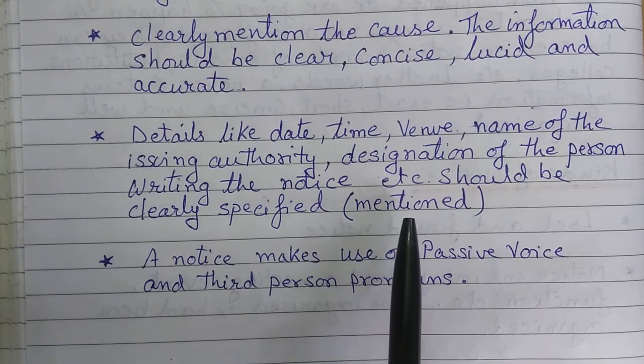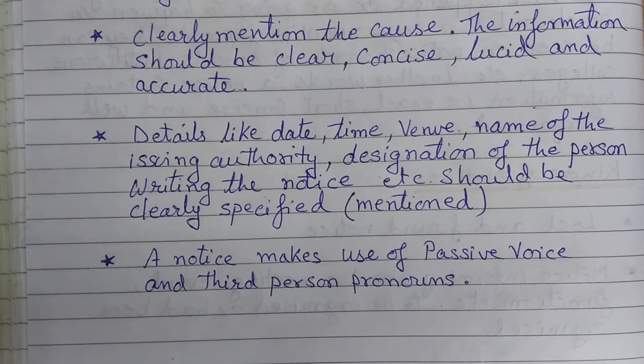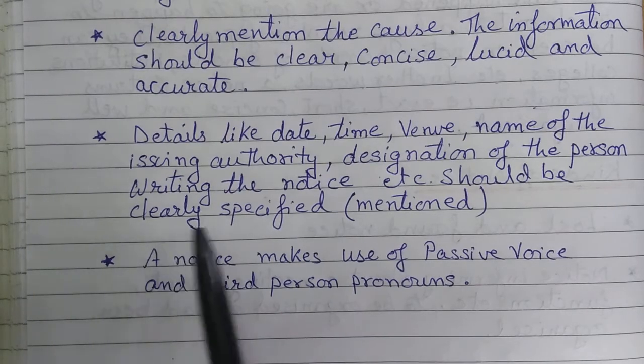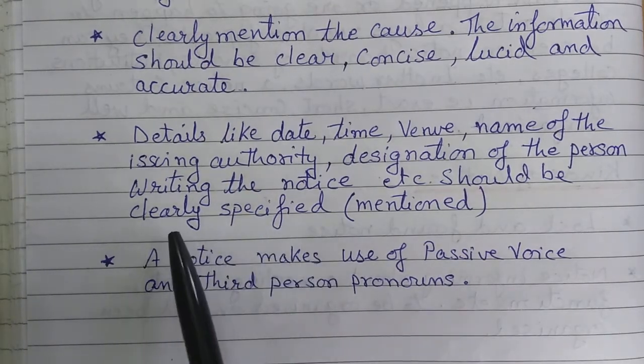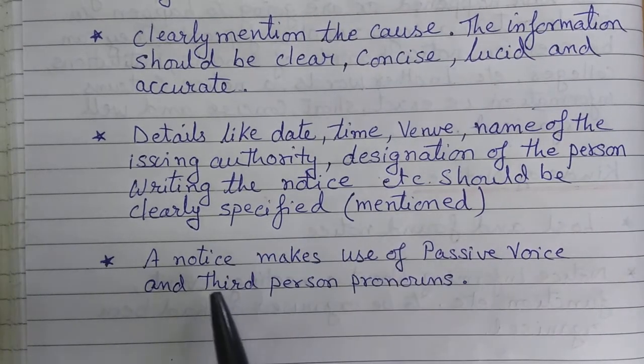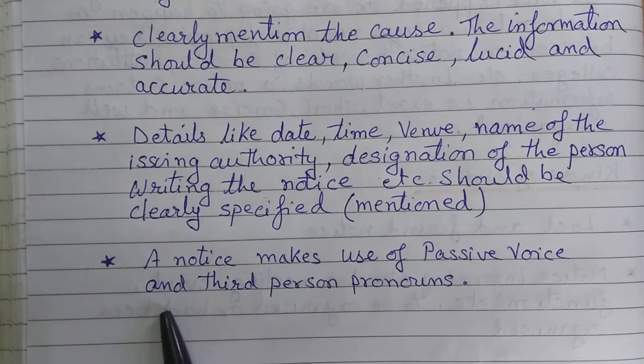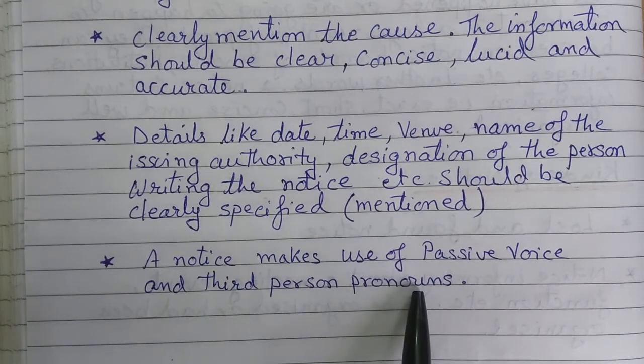Why you are writing that notice, that means the topic, the subject on which you are writing the notice, should be clearly specified. Next, a notice makes use of passive voice and third person pronouns.